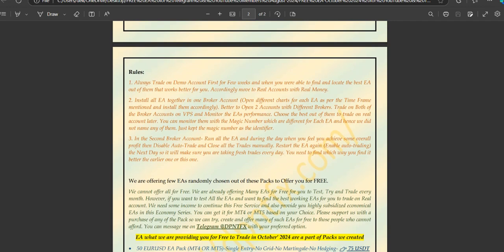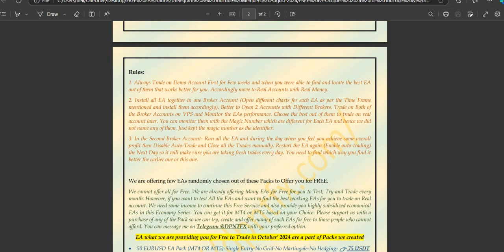My suggestion is to install these expert advisors on 2 different accounts. In one account, just let the EAs run, and monitor the performance to see which of those expert advisors is working better. You can only monitor those expert advisors using the magic number, because we cannot create a name for every expert advisor every time, since we are creating multiple expert advisors each and every month. Okay, so just monitor which EA has better performance in case of payout, or maybe in case of risk to reward ratio and everything.